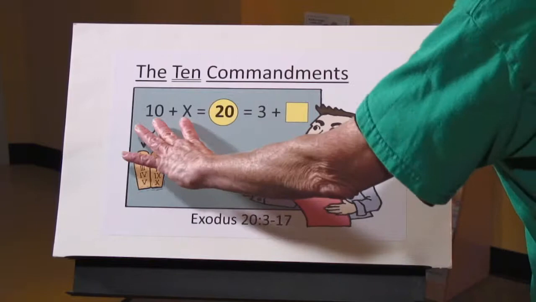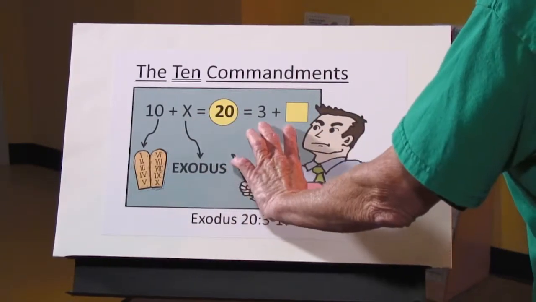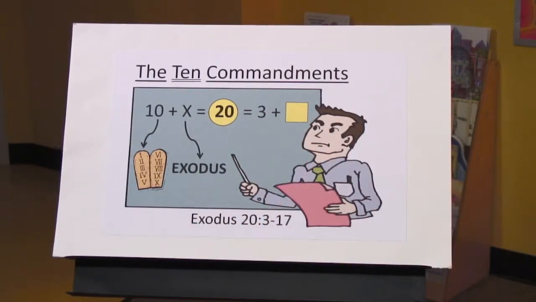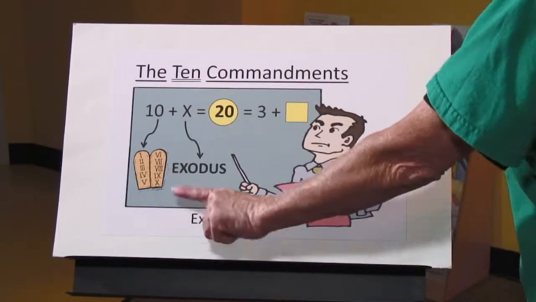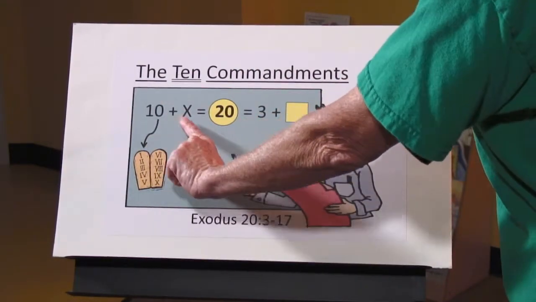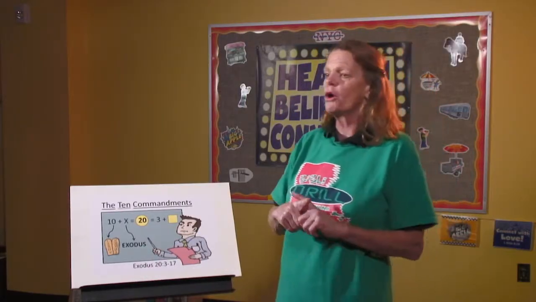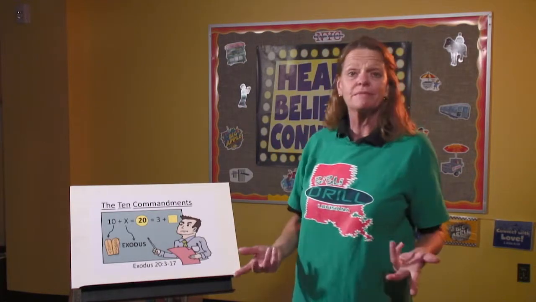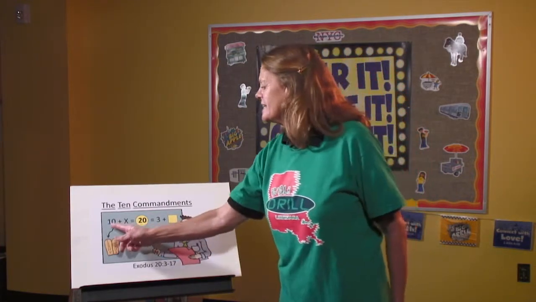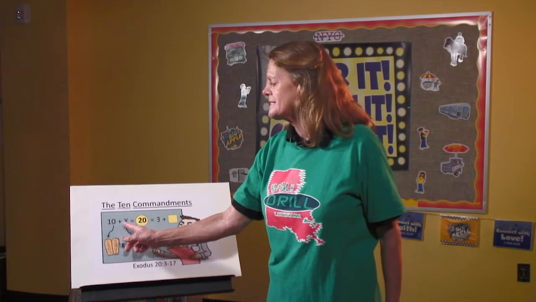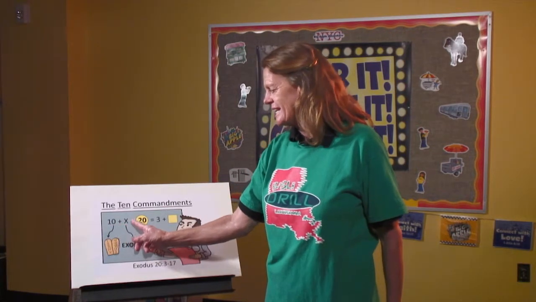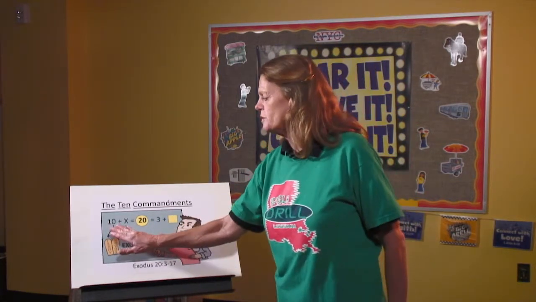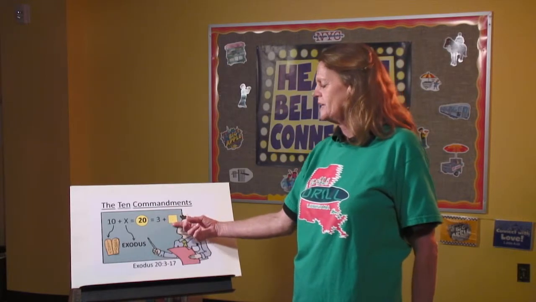I teach the 10 Commandments through a formula, an equation. What is here on this side of the 20 has to equal what's on this side of the 20. So I think the 10 Commandments, the 10 plus X. Well, an X in Roman numerals represents what number? 10. So we say the 10 Commandments plus 10 plus X equals 20. So if this equals 20 over here, we have to have 20 over here.